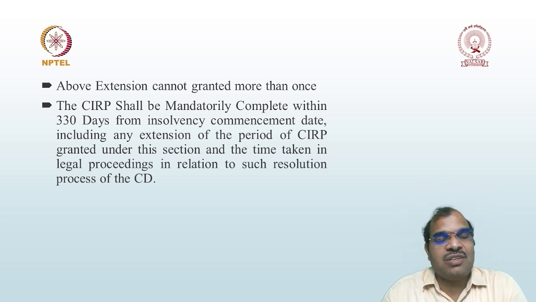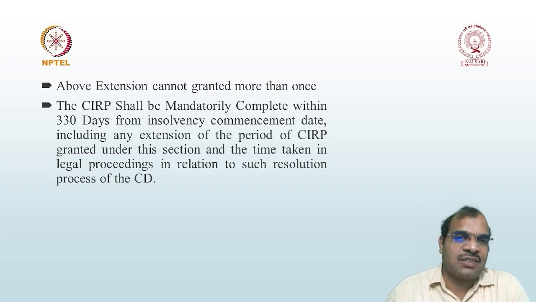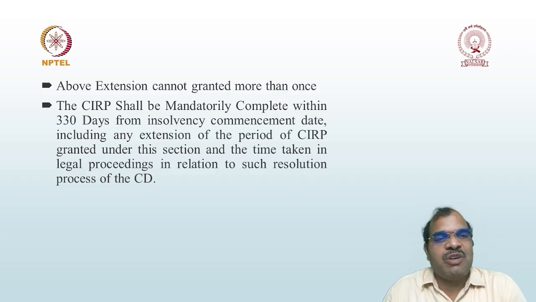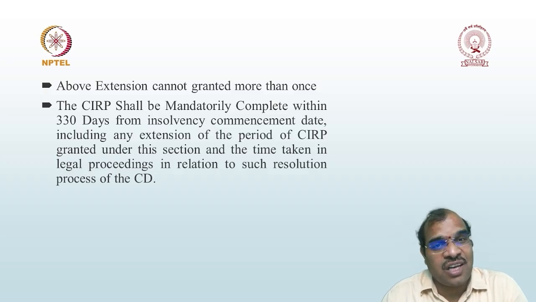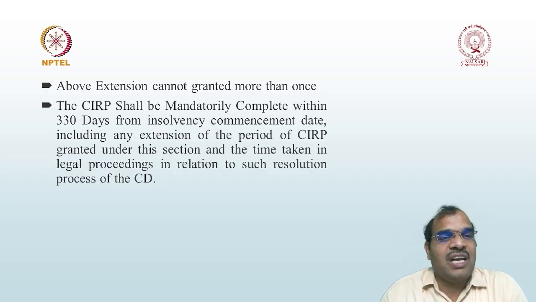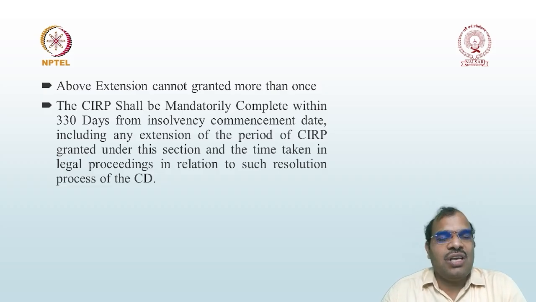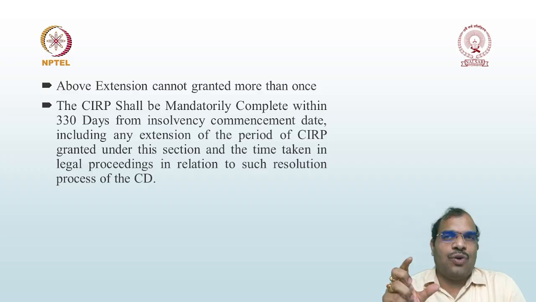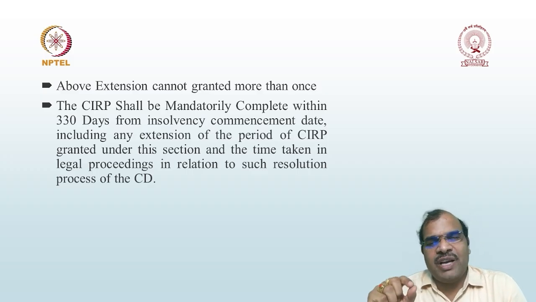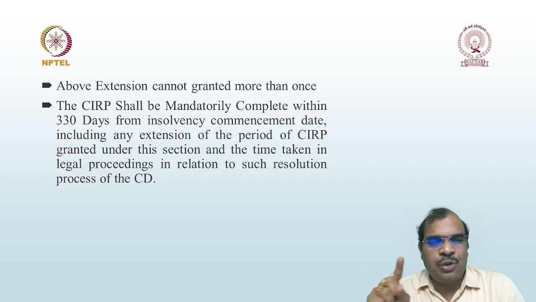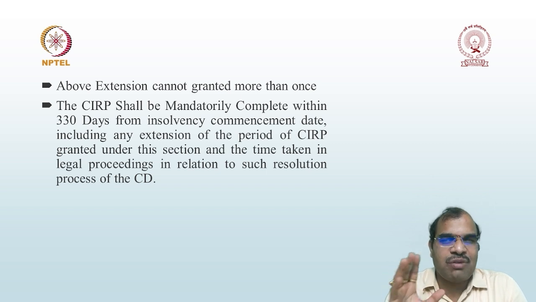The CIRP process shall be completed within a period of 330 days from the insolvency commencement date, including any extension of the period of CIRP granted under this section and the time taken in legal proceedings in relation to such resolution process of the CD. So when they are calculating this 330 days, we have given an extension of 90 days, that is 180 plus 90, 270 days. So within 270 days you have to complete.